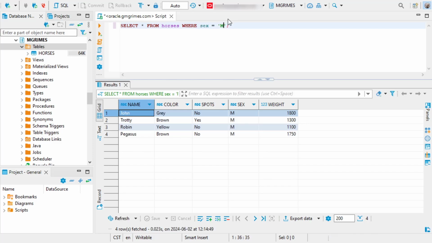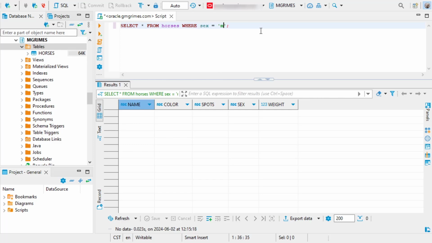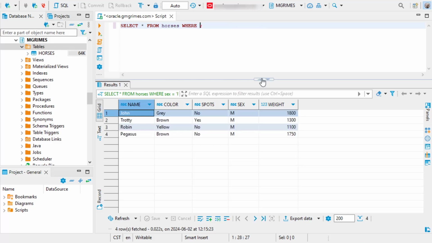If we want to see our male horses, just change this to where sex equals M. And we see our 4 male horses, John, Trotty, Robin, and Pegasus. So one important thing to note is this Boolean expression is case sensitive. Since we've stored these values of M and F as a capital M and F, it's important that that's what we are looking for in this condition. If we said where sex equals lowercase m, we see that we're not going to have any results returned at all.